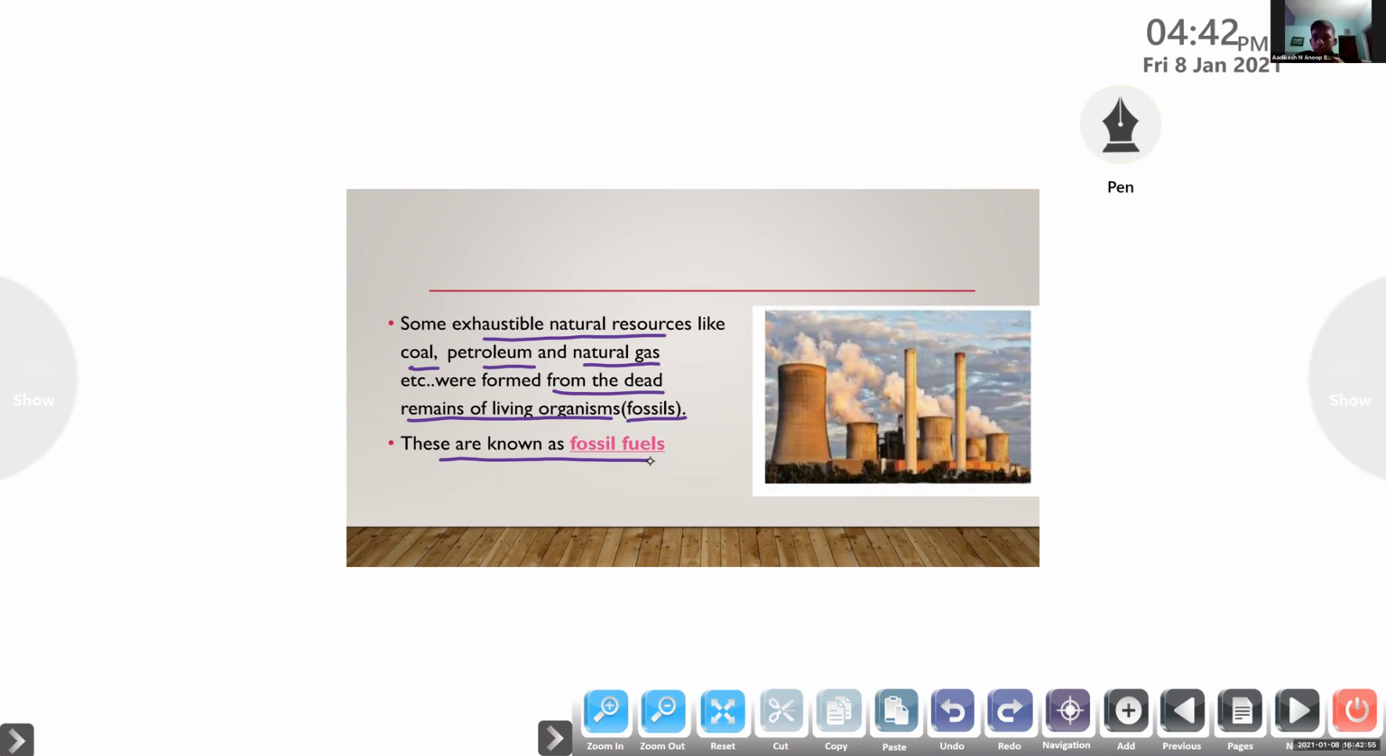Coal, petroleum, and natural gas. They were formed from the dead remains of living organisms, otherwise known as fossils. These are known as fossil fuels.